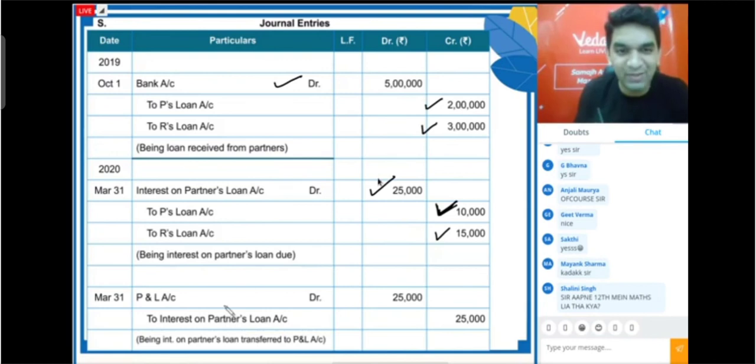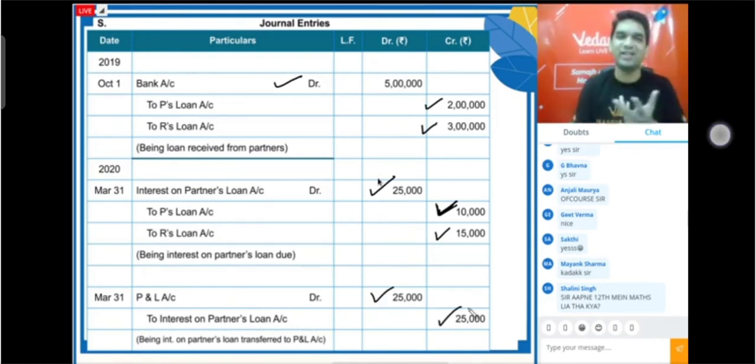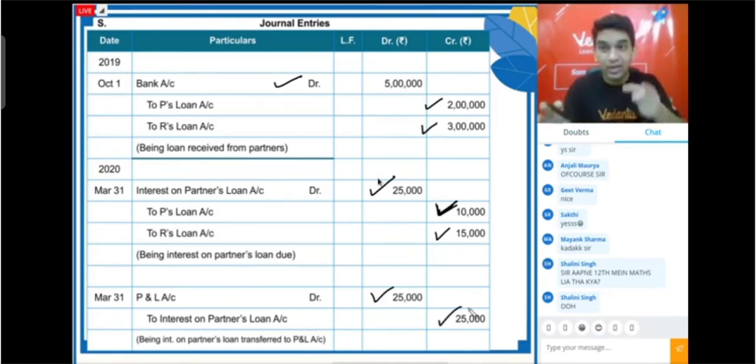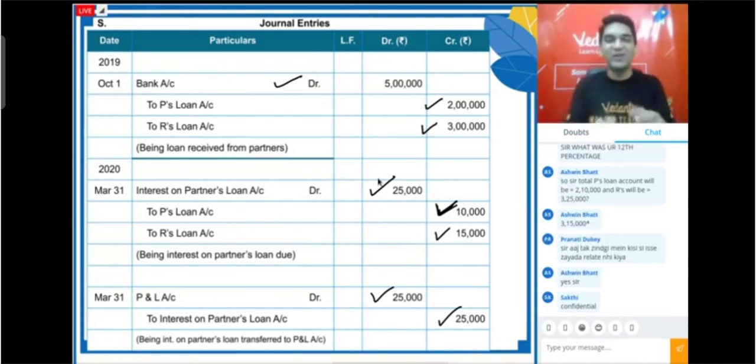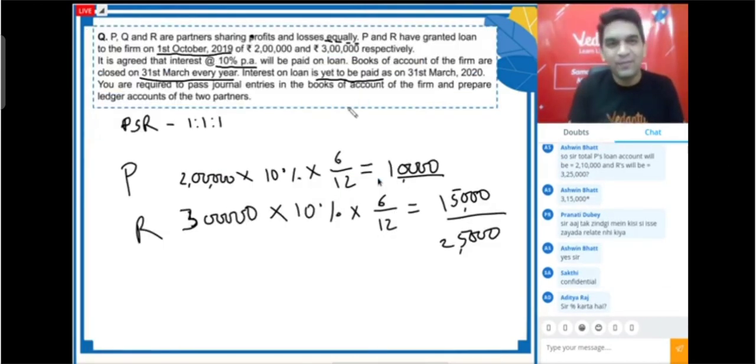So P&L account debit to interest on partner's loan account. This will be 25,000. So these are the three entries we have to prepare. But the question is not ended yet. This is only half done, because yes, Arav, that is the reason I'm saying. In the question they have also asked us to prepare ledger accounts of two partners.